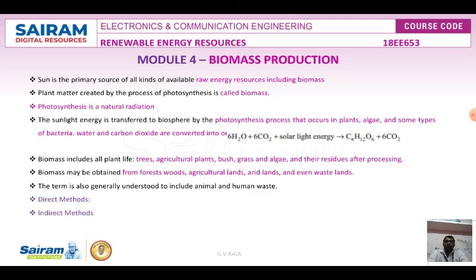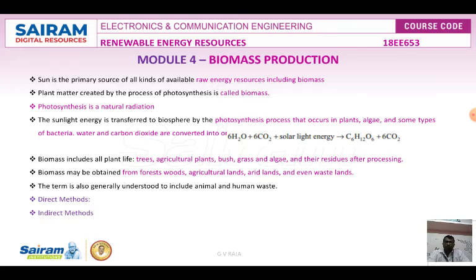material. Biomass refers to those organic matters that are stored in the plants and trees in the form of carbohydrate, as a sugar. Again, it is transferred through the food chain to humans, animals, and other living creatures, and their waste. Even animal manure is used for the production of gases. Waste of other living creatures is also used for gas production or biomass production.